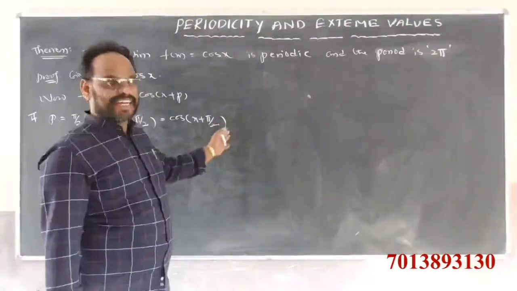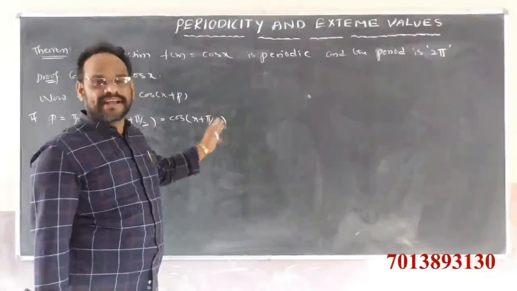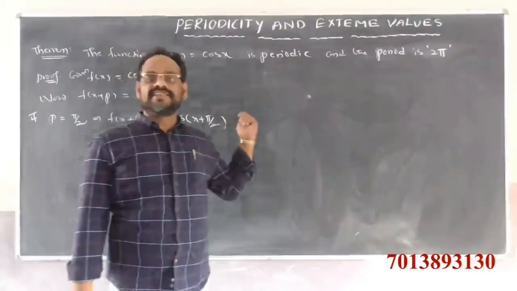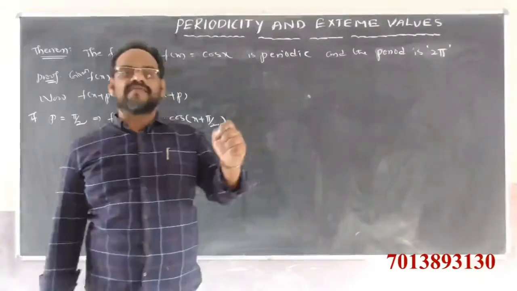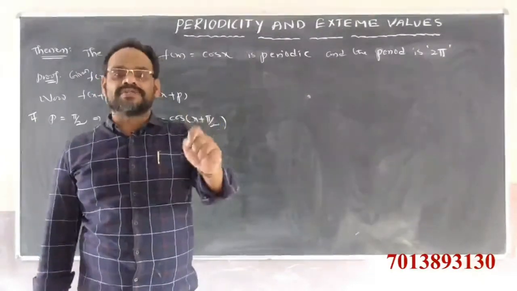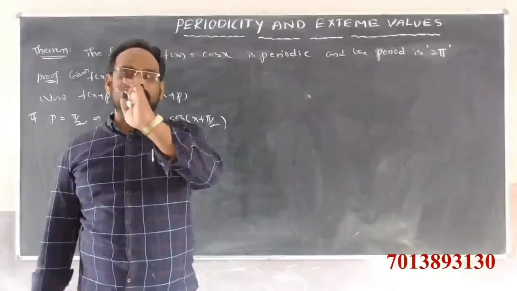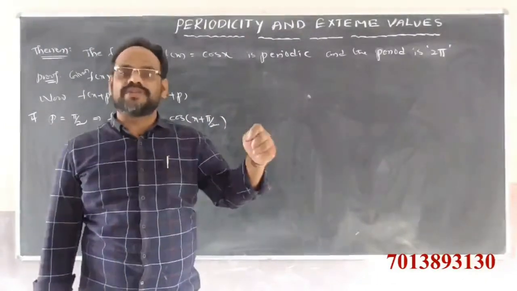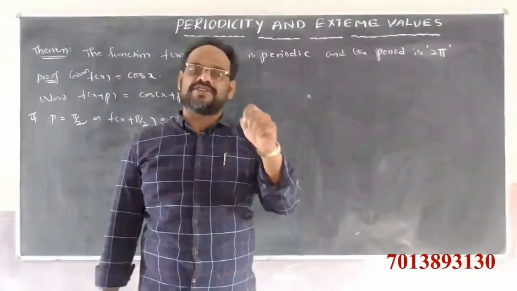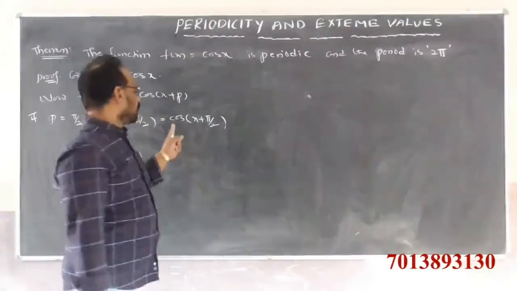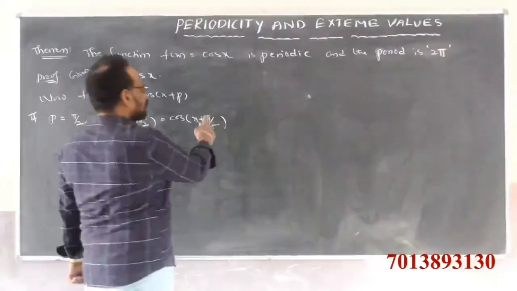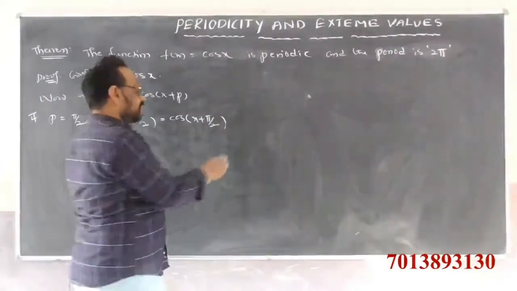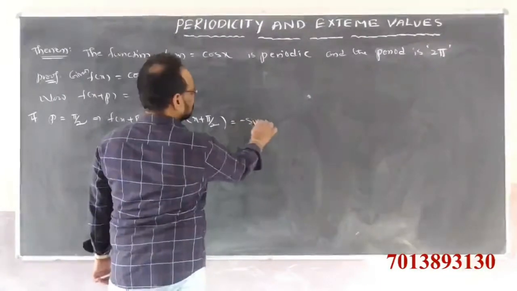Pi by 2 means how much? 90 degrees. So cos of 90 plus theta lies in the second quadrant. In the second quadrant, the cos function has negative sign. Why? Because in the second quadrant, sine and its reciprocal cosecant are positive, and all the remaining trigonometric ratios are negative. So cos is negative, and since pi by 2 is there, the cos ratio changes to sine ratio. So we get minus sine x.